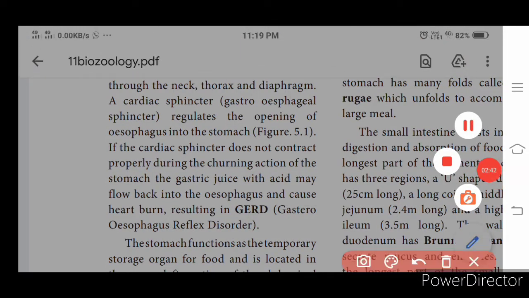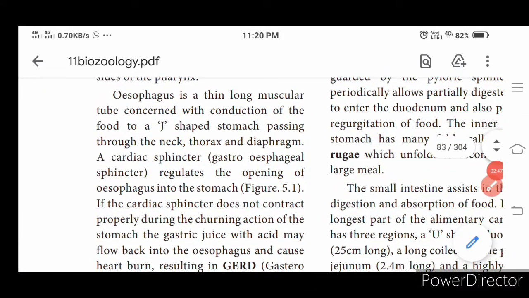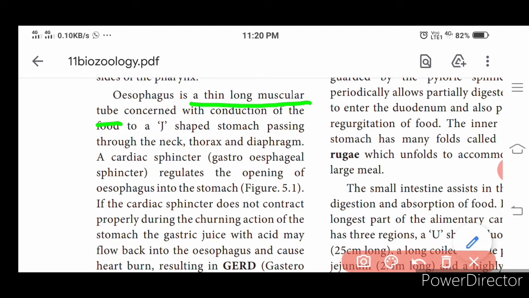Next we have the esophagus. The esophagus is otherwise called the food pipe. It is a thin, long muscular tube concerned with the conduction of food. What is conduction? It allows the food to pass through, and it continues with the J-shaped stomach, passing through the neck, throat and diaphragm. So what is the diaphragm? It is a thick muscular sheet found between the abdominal and thoracic regions.